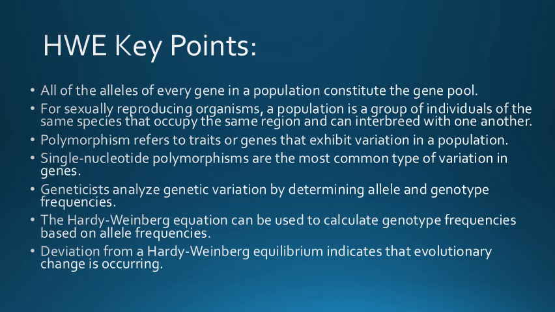Polymorphism refers to a trait or gene that exhibits variation in a population. Single nucleotide polymorphism is the most common type of variation in the gene. Geneticists analyze genetic variation by determining allele and genotype frequencies. The Hardy-Weinberg equation can be used to calculate genotype frequencies based on allele frequencies. Deviation from Hardy-Weinberg equilibrium indicates that evolutionary change is occurring.